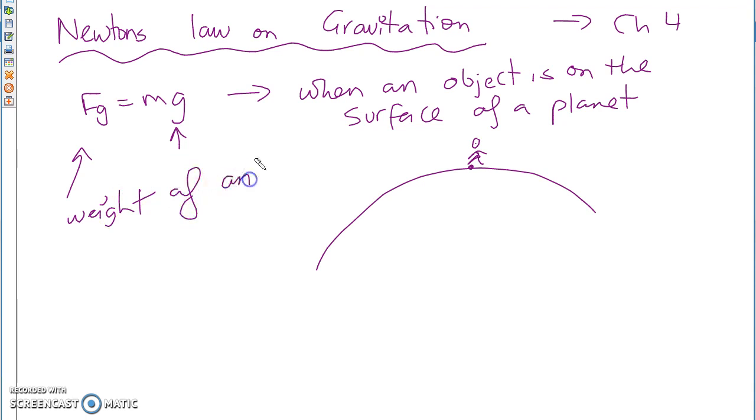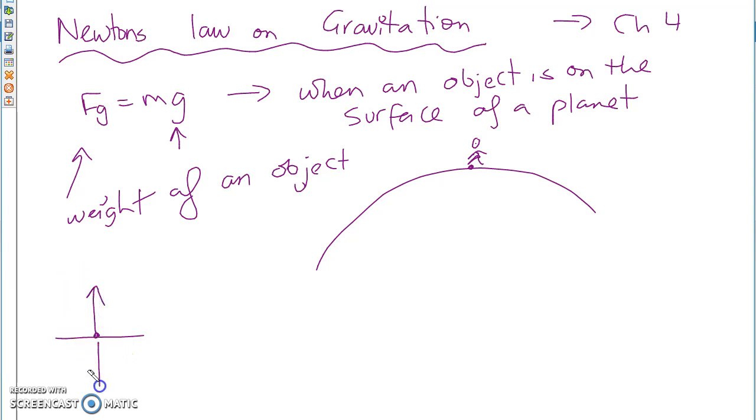of an object. In reality, we can't actually measure this unless we're on the surface of something. So on Earth, we're not really actually measuring Fg. What are we measuring? If you think about it.